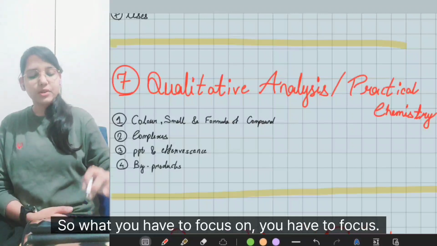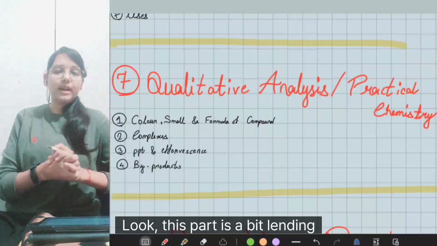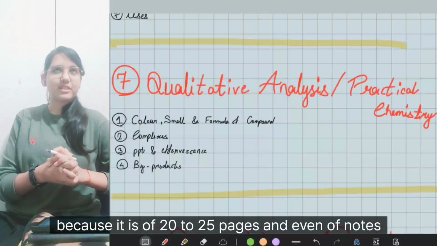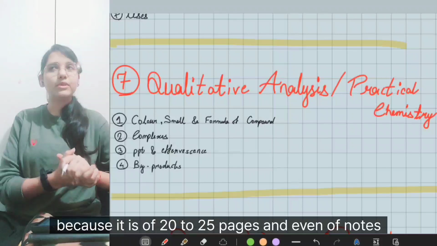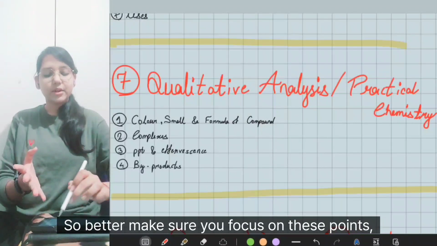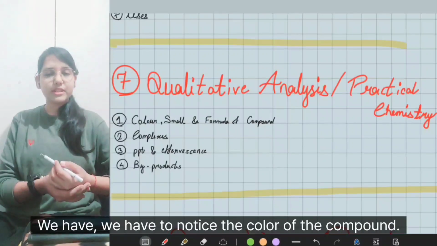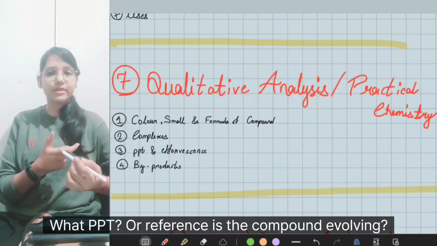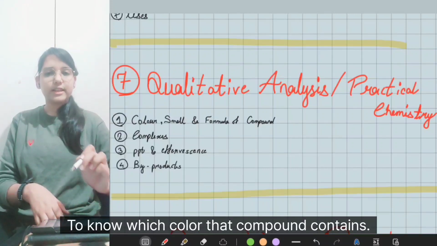So what you have to focus on, look, this part is a bit lengthy and we tend to forget as we read because it is 20 to 25 pages even of notes, and if you start reading you tend to get confused. So better make sure you focus on these points which I am going to mention right now. You have to notice the color of the compound. What PPT or effervescence is the compound evolving? You should know which color that compound contains.